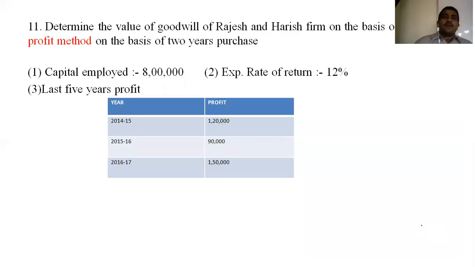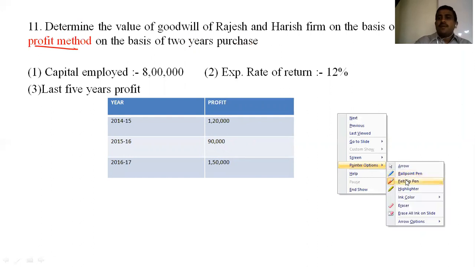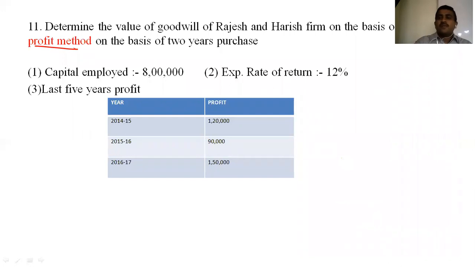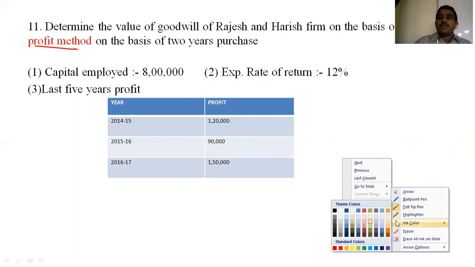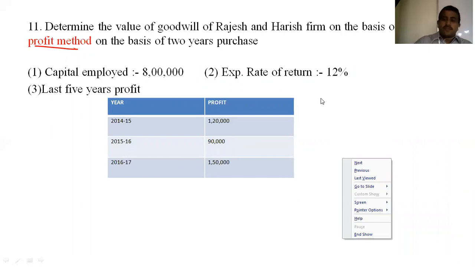Okay. Now friends, let's see the next question, the 11th question. Determine the value of goodwill of Rajesh and Harish firm by the super profit method. I think it's totally revision now. So let's see. What is the first step we have to find? Not knowing? Just revise it. Come on, get fast. The first step that we have to calculate is what?